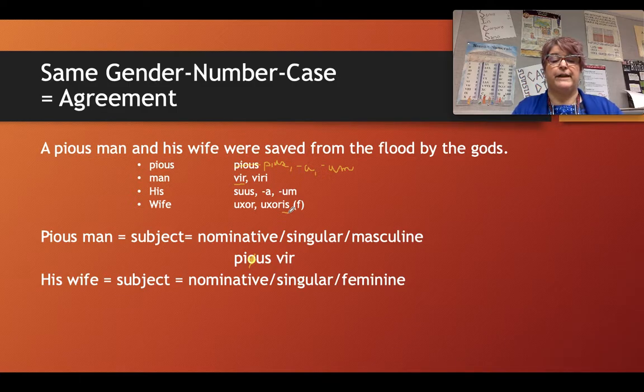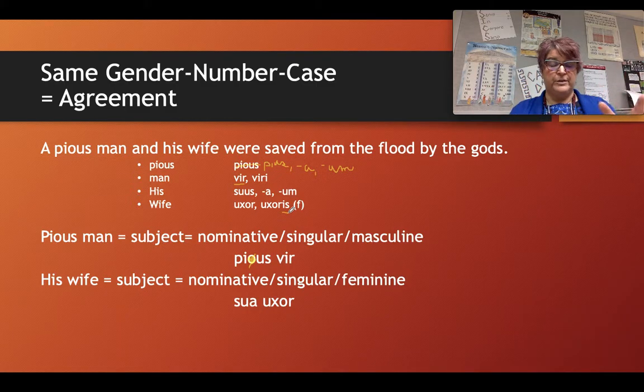Can you write the correct form for his wife in Latin so that both the noun and the adjective are in agreement with one another? You should have come up with sua uxor. The reason we have sua is because the A on suus, sua, suum is what makes it feminine, nominative, and singular. And of course, uxor is the nominative singular form of wife.